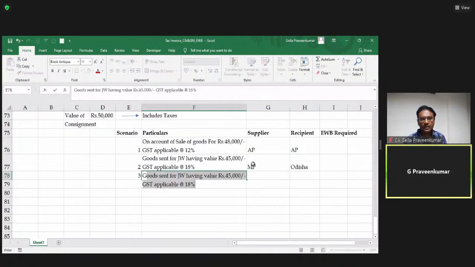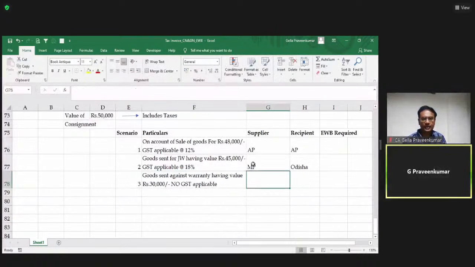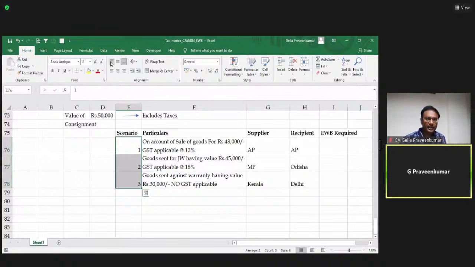Third scenario. Goods sent against warranty having value rupees 30,000. No GST applicable. Supplier is in say Kerala and recipient is in Delhi. These are the three scenarios which let us discuss.